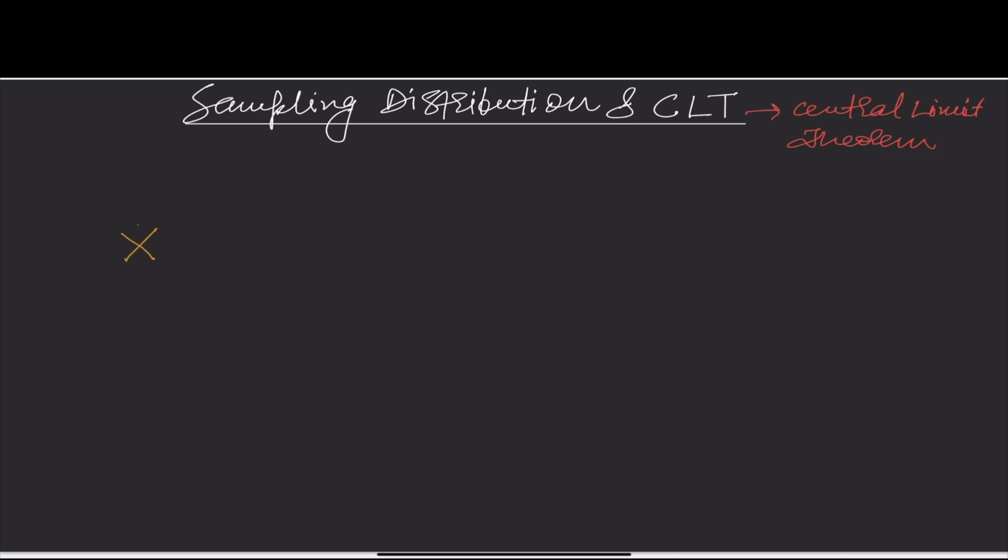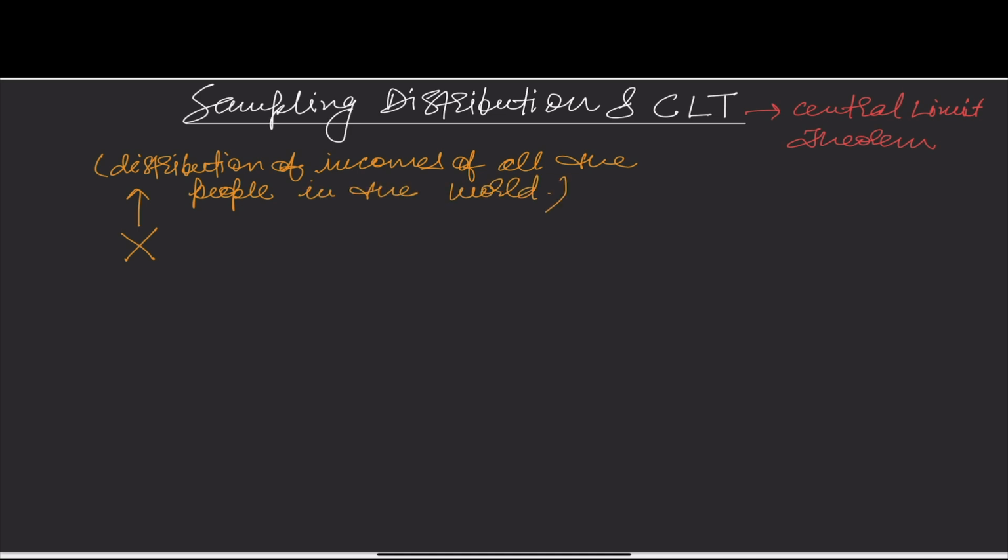This x is a distribution of income of all the people in the world. Here x is the population, not sample. So let me plot this distribution first. This is my distribution.